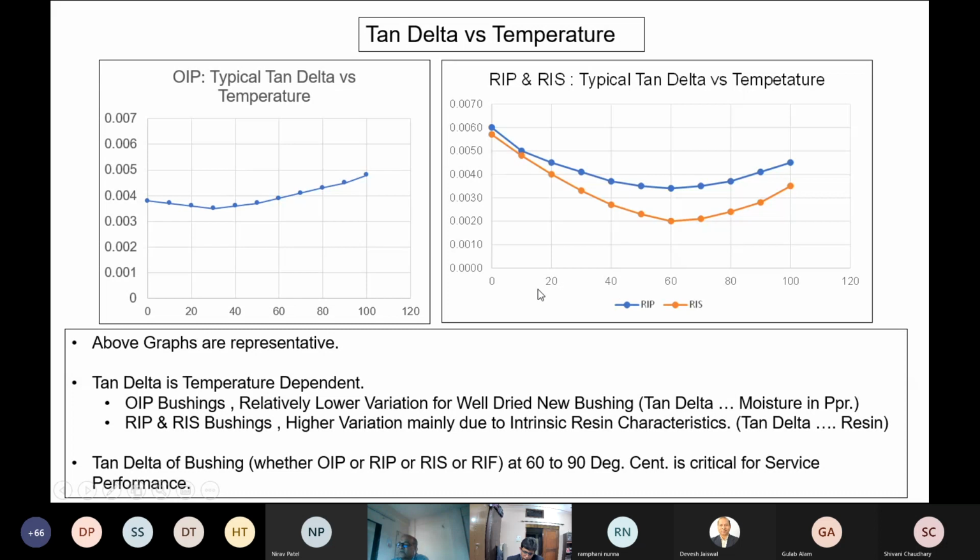Again, the tan delta dependence of OIP is mainly dependent on the drying status of the paper insulation. If the insulation is dried well, the increase will not be so much. It can remain a flat curve. Whereas in case of RIP or RIS material, it is mainly the resin characteristics which decide the tan delta. In case of OIP, the oil decides the tan delta value of the bushing, as well as the remaining moisture content in the paper.